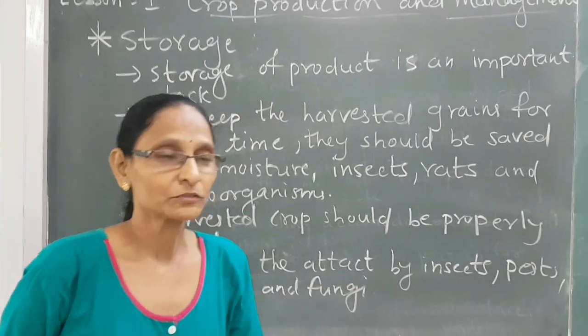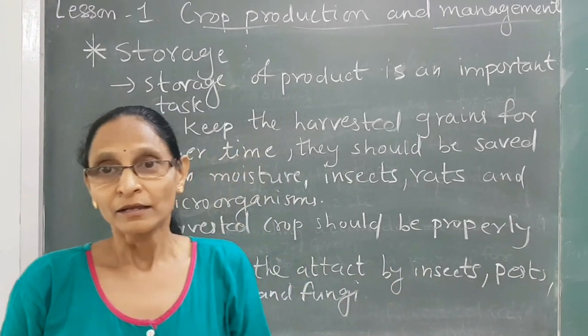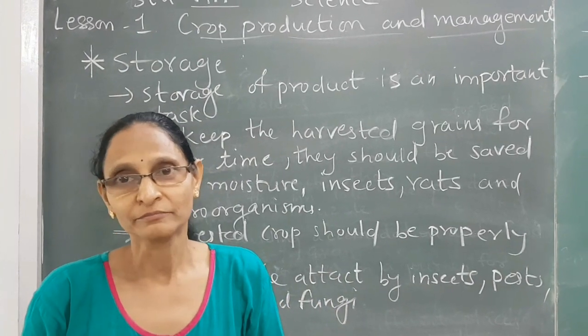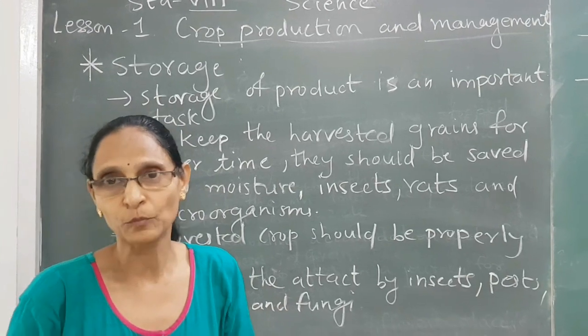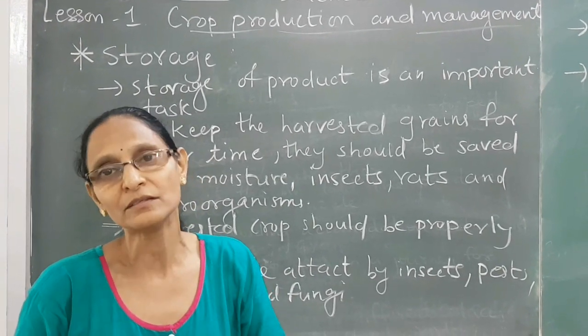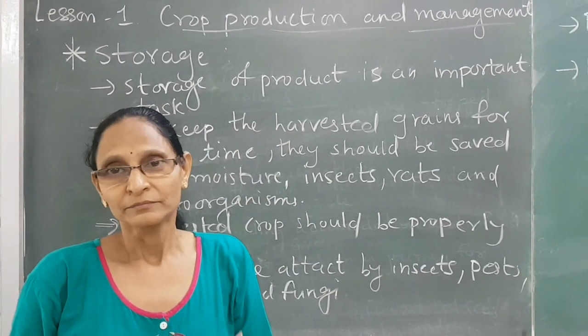When, after harvesting and threshing, the food grains are there, as they are fresh grains, they are filled with moisture. So, if you directly store that grain, it will get spoiled. So, before storing the grains, they should be dried in the sun, so all the moisture is dried up.